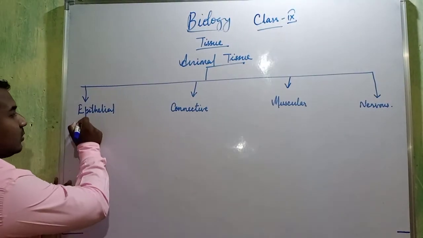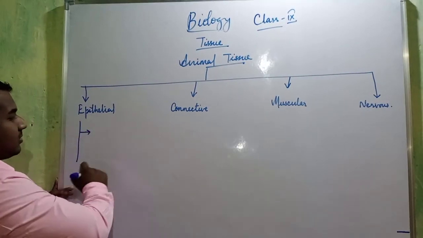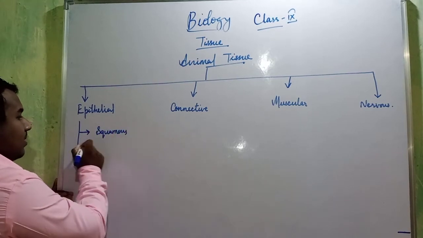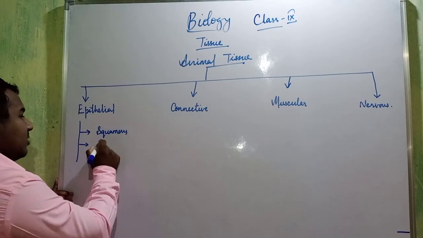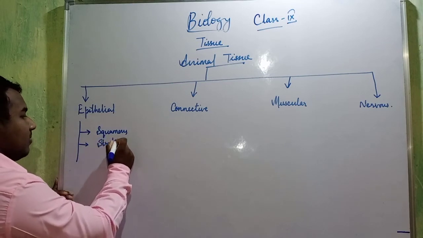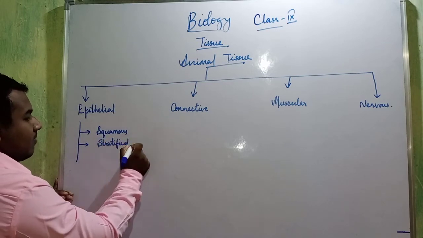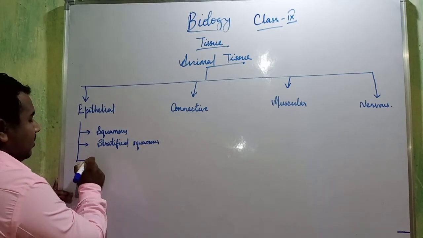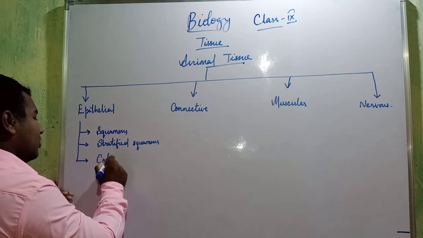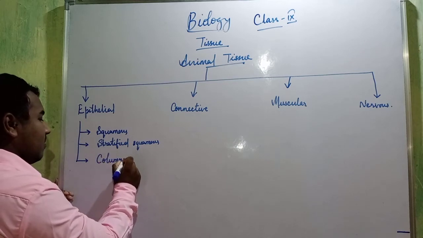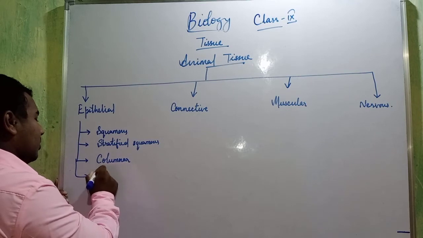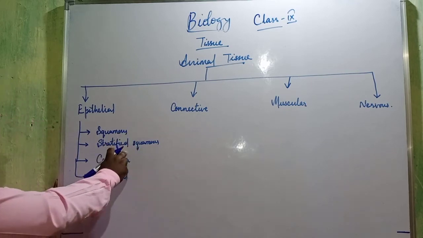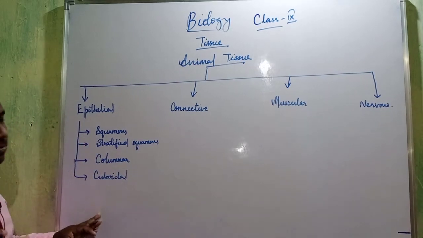So epithelial tissue, it is basically of 4 types: squamous epithelium, stratified squamous epithelium, columnar epithelium and cuboidal epithelium. 4 types: squamous, stratified, columnar, cuboidal.